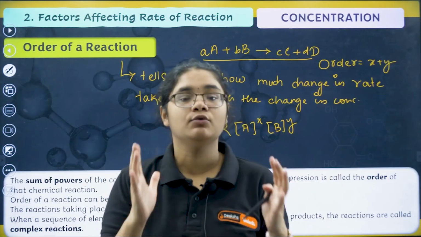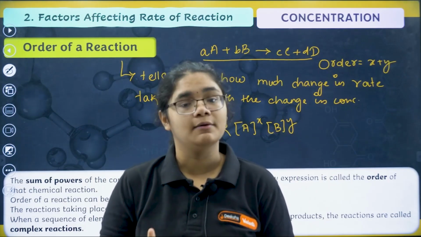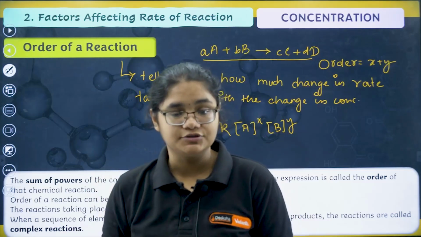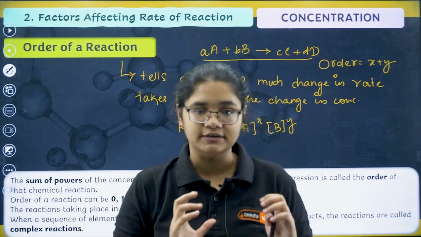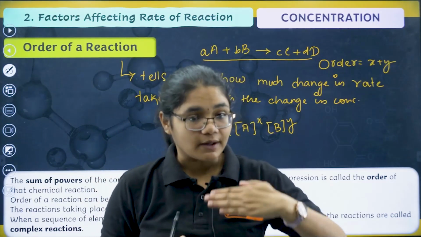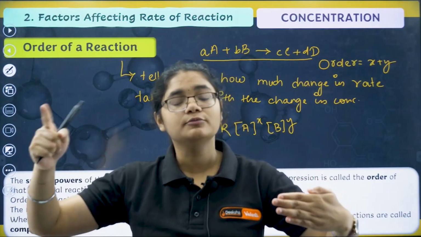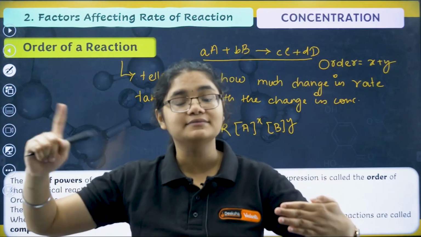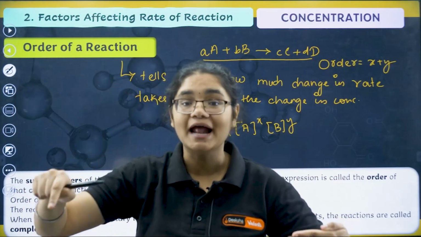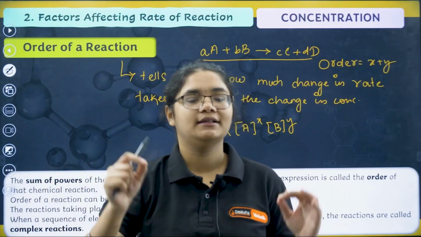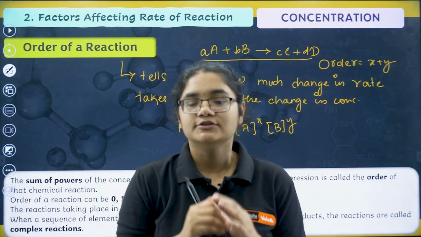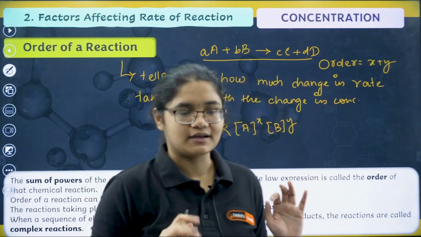Let me just explain once again, because this is very, very important. Rate of a reaction is directly affected by the concentration. But if you double the concentration, how much will the rate change? Will it also become double? Will it become 4 times? Will it become 8 times? That can be answered only by the order of the reaction. Okay, so that is something you have to understand.